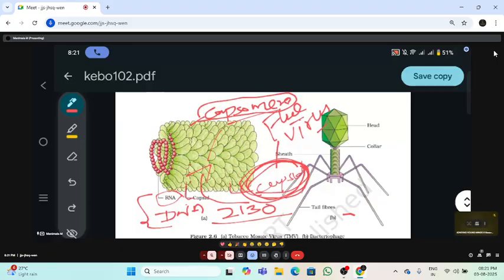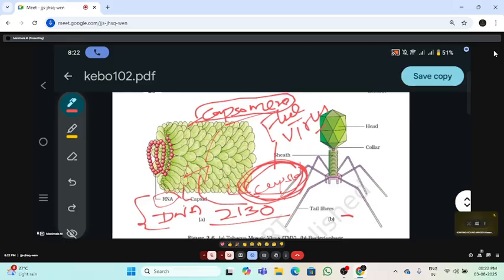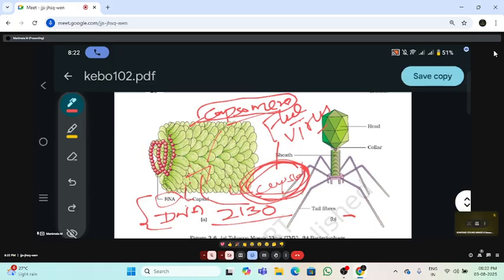So what is the main role of the capsid? As we saw, it will introduce the viral nucleic acid into the host cell. The virus's nucleic acid will be introduced into the host cell. That is the main role of the TMV capsid. And for example, in some animal viruses like influenza virus and AIDS, the acquired immunodeficiency virus, they contain a lipid protein complex externally to the capsid.